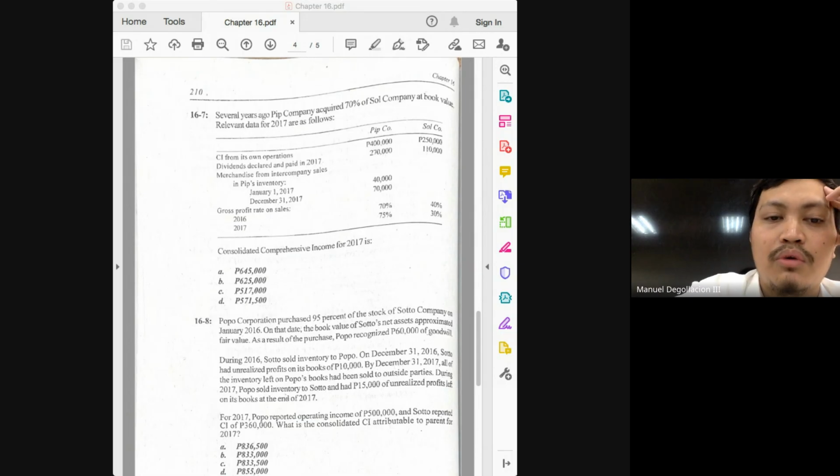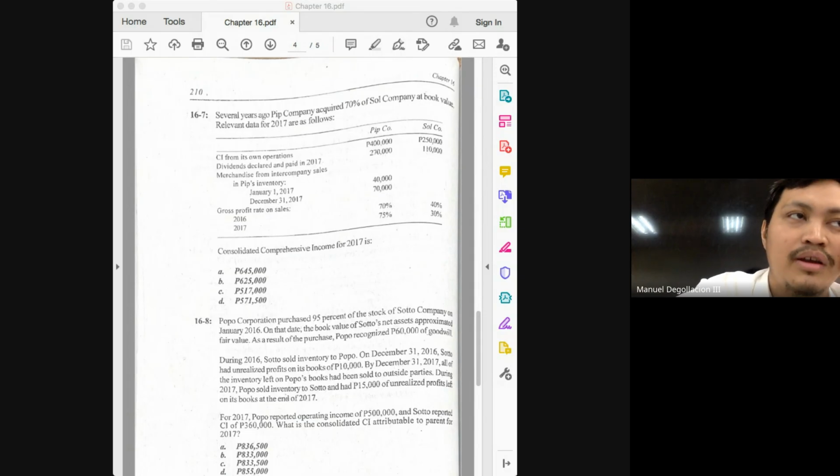What do we do with the 21,000? Add or deduct? Deduct. So we have everything we need to get the adjusted income of the subsidiary. 250 plus 16 minus 21 will give you 245,000. You add that with the 400 income of the parent from its own operations, your consolidated income would be